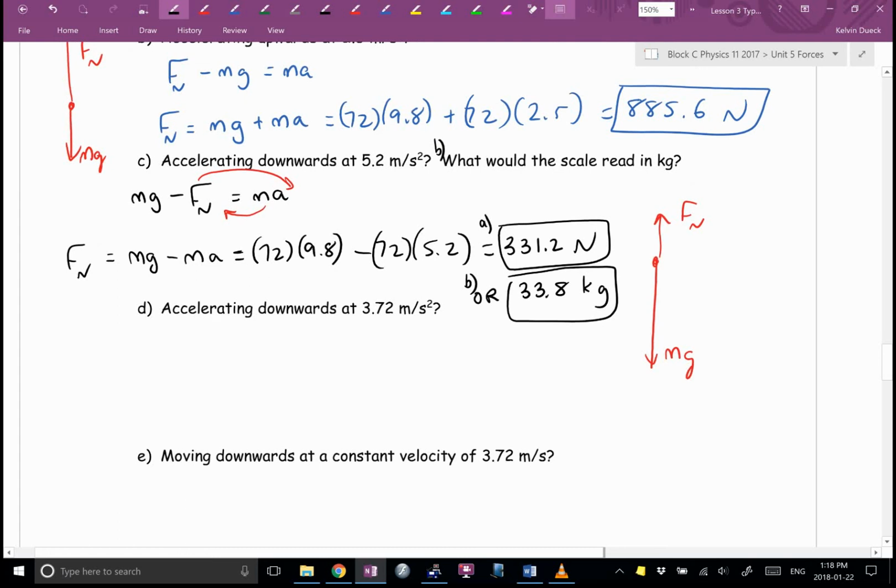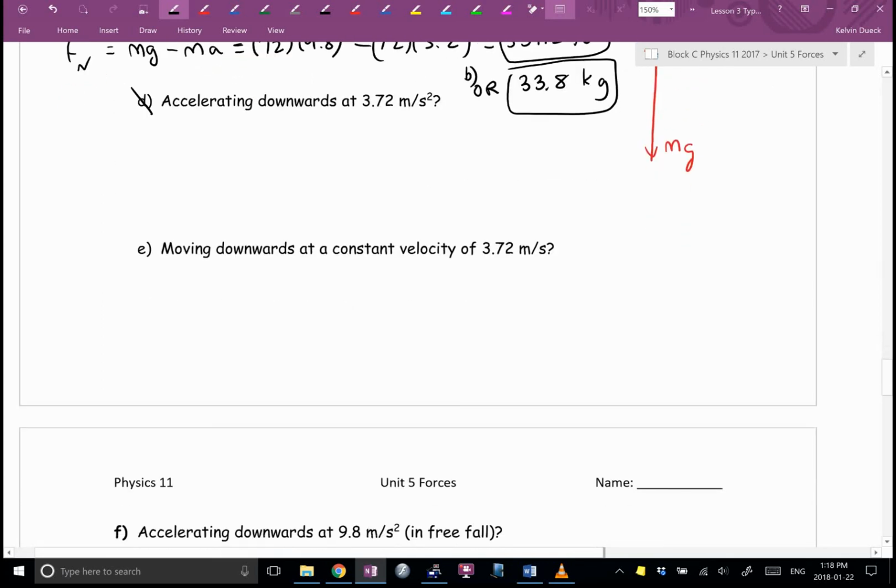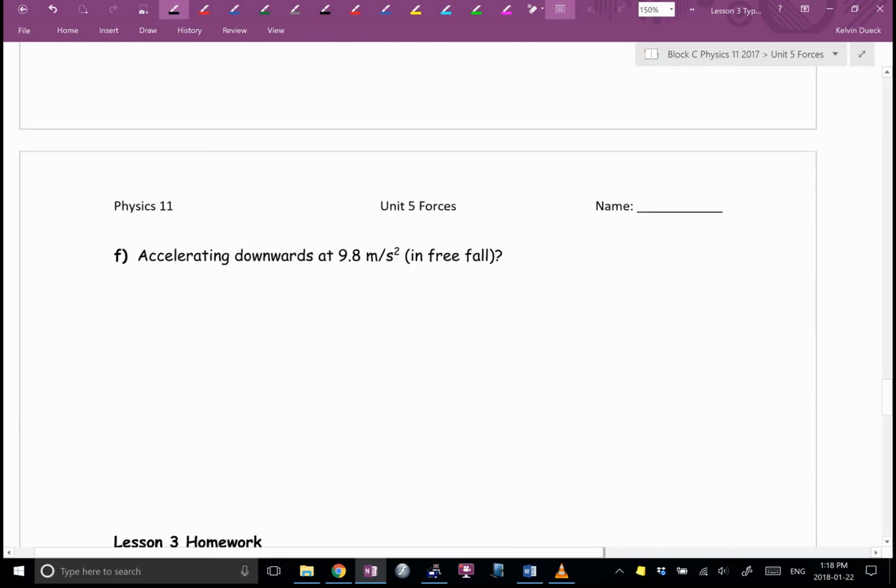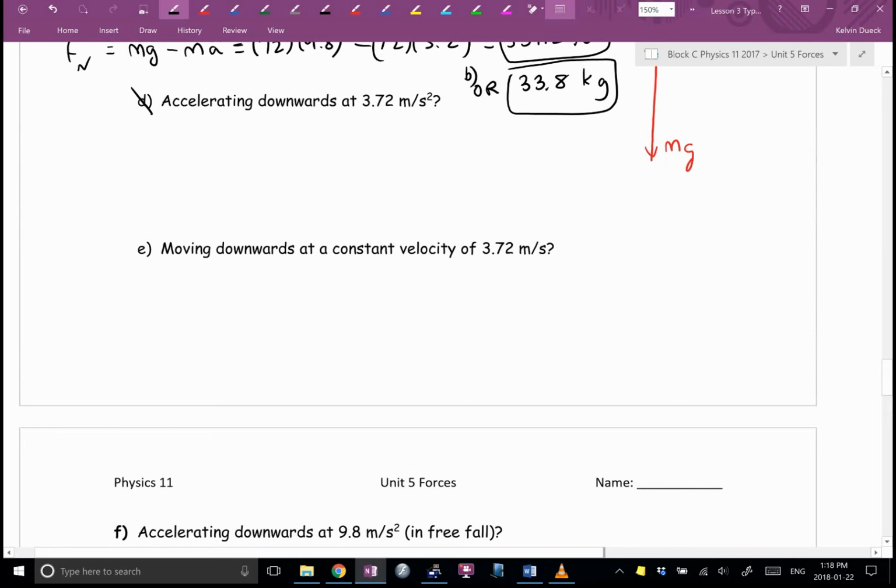Is that okay? I'm going to skip D. You can try it yourself if you want. I'm going to do E. What does E want me to find? Normal force.